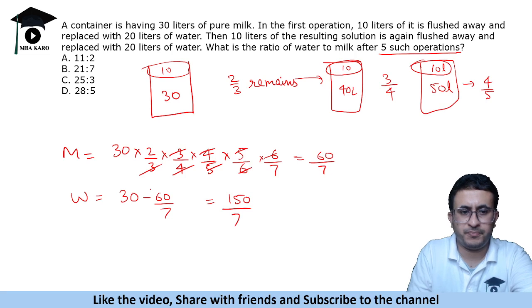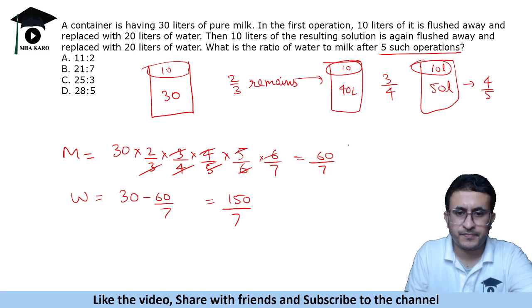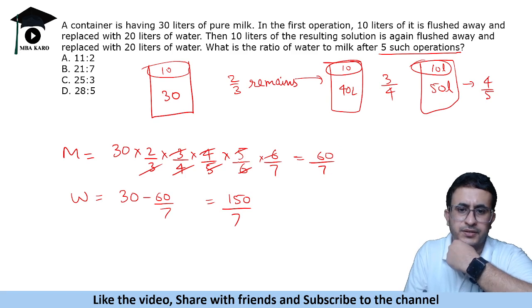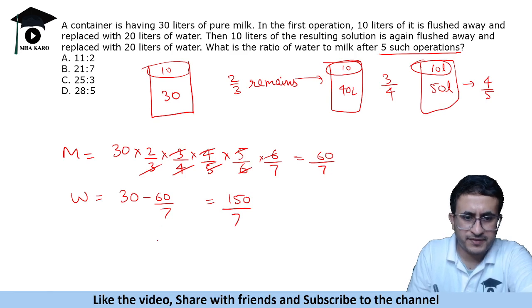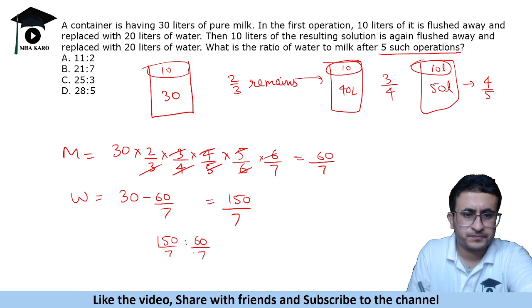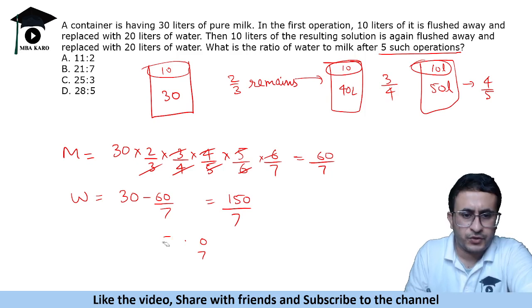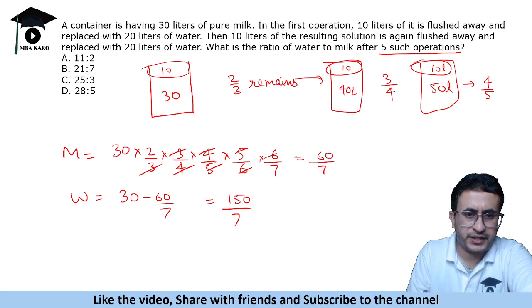So milk is 60/7 and this is 150/7. So we are getting something else. Water to milk ratio. So first operation 2/3, second, third, fourth, fifth.